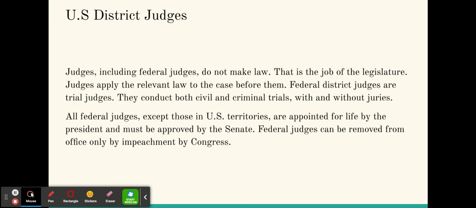U.S. District Judges. Federal judges do not make law. That is the job of the legislature. Judges apply the relevant law to the case before them. Federal district judges are trial judges. They conduct both civil and criminal trials with and without juries. All federal judges, except those in U.S. Territories, are appointed for life by the President of the United States, but they must be approved by the U.S. Senate. Federal judges can be removed from office by impeachment by Congress.